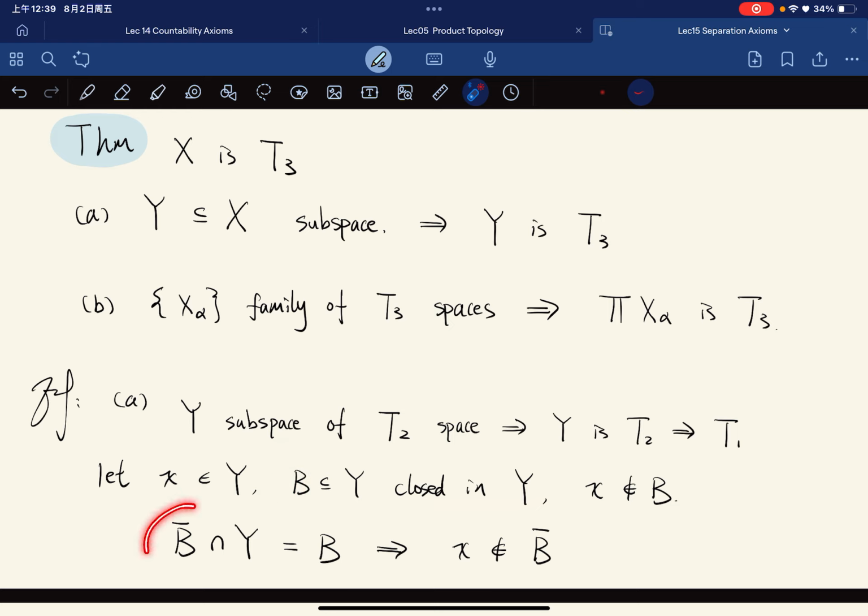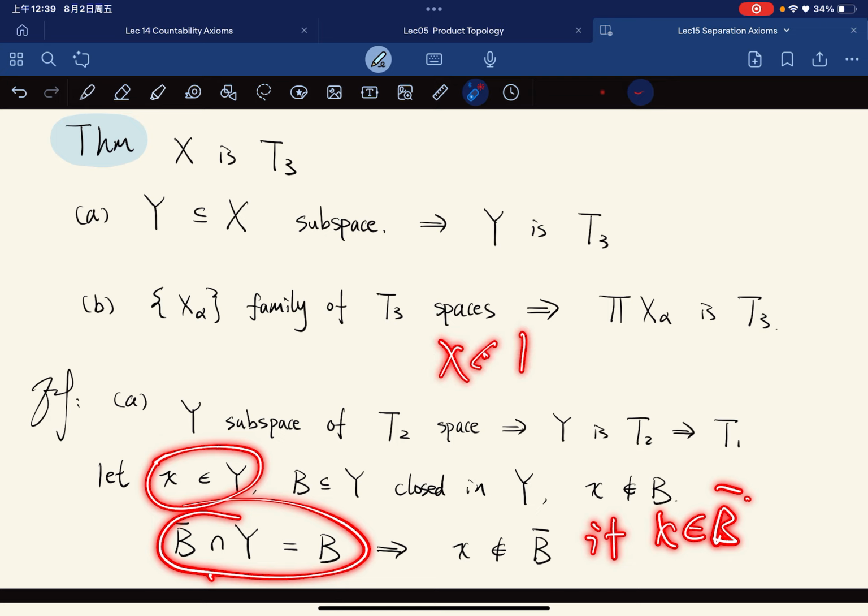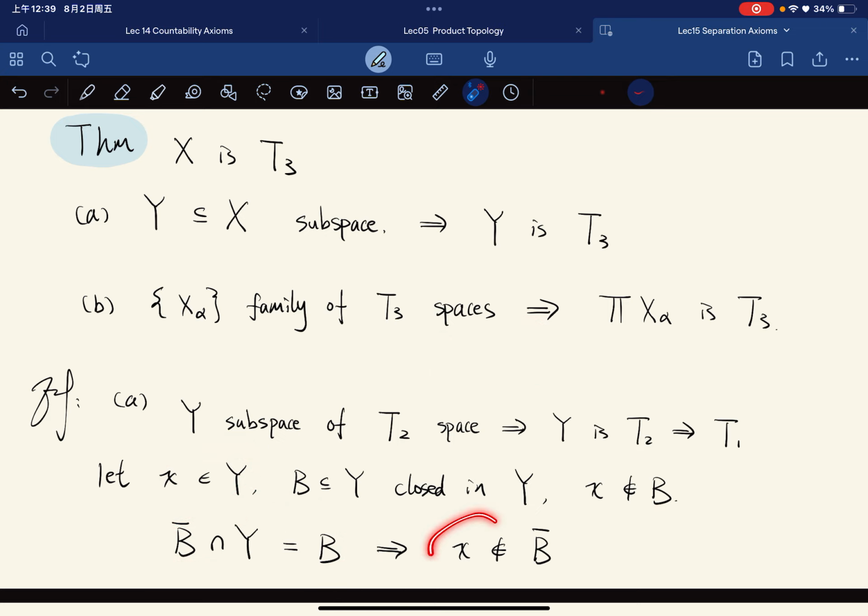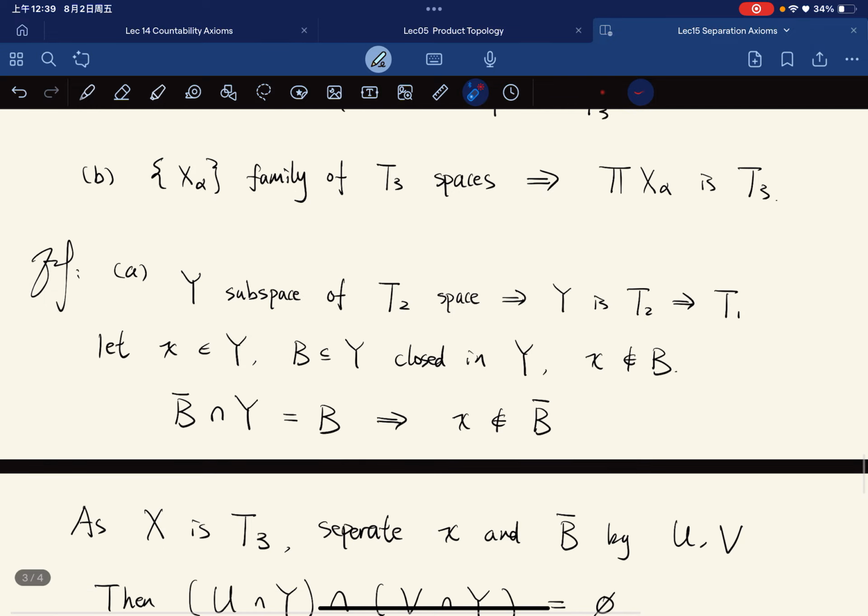So the closure of B in Y is equal to B, right? X is not in B, then X will not be inside B bar, right? Because if X is in B bar, we have X in Y, right? So that will imply that X is in B, right? So X cannot be in B bar. Okay, now keep going.